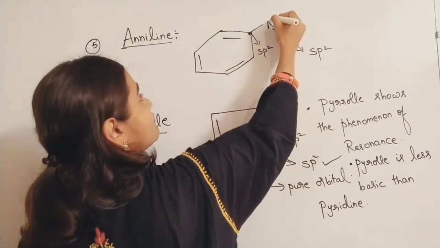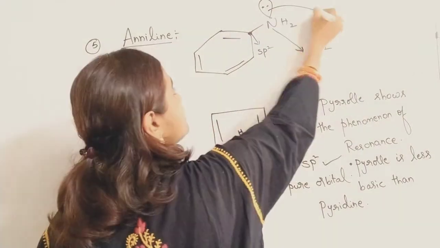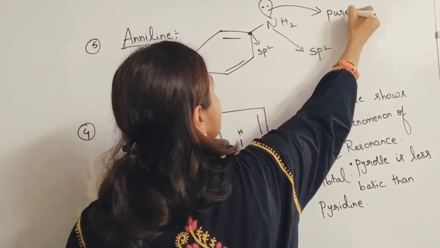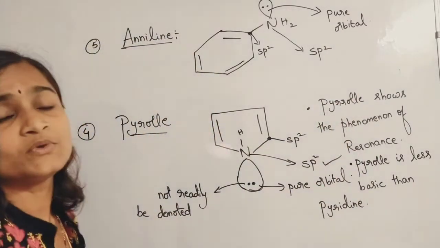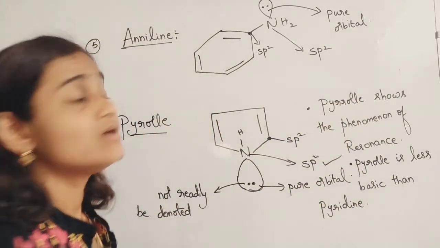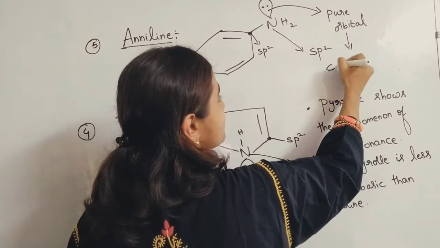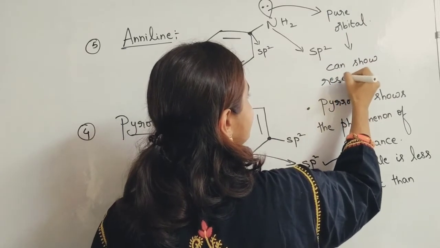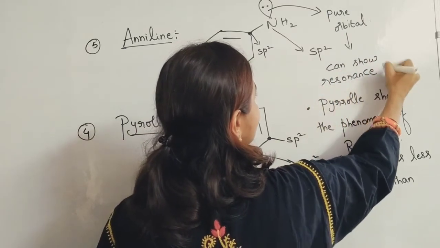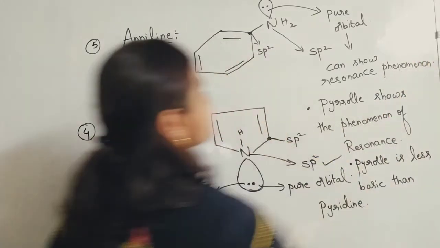It is present in a pure orbital, so nicely it can show the resonance phenomenon.